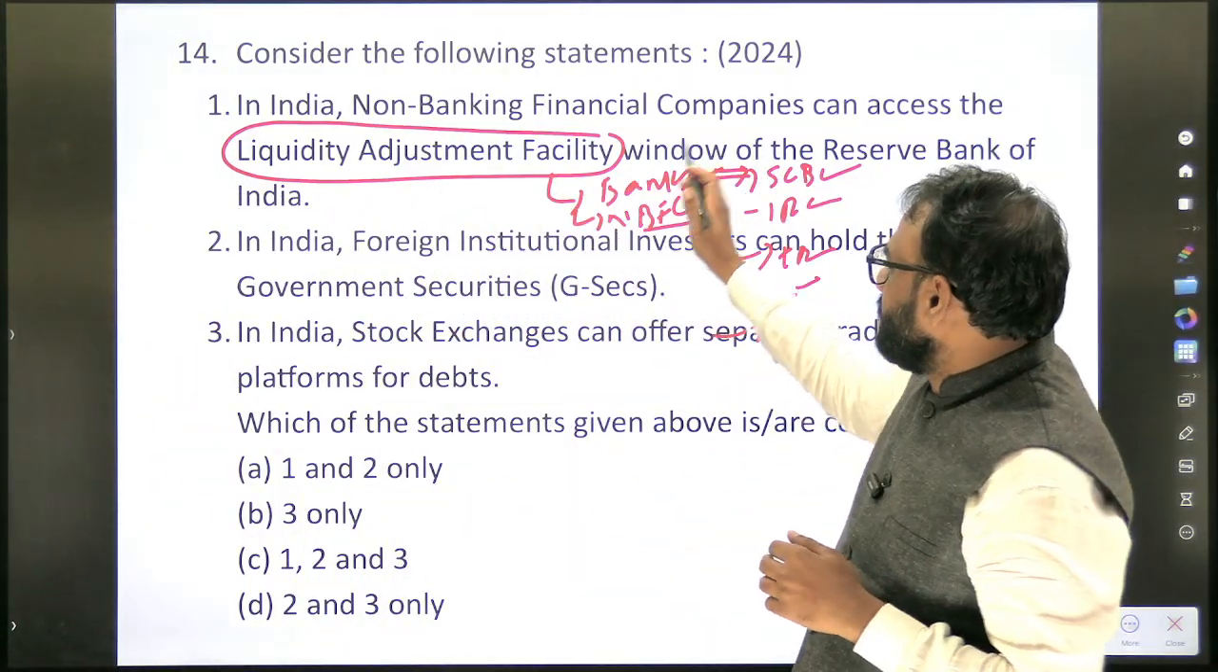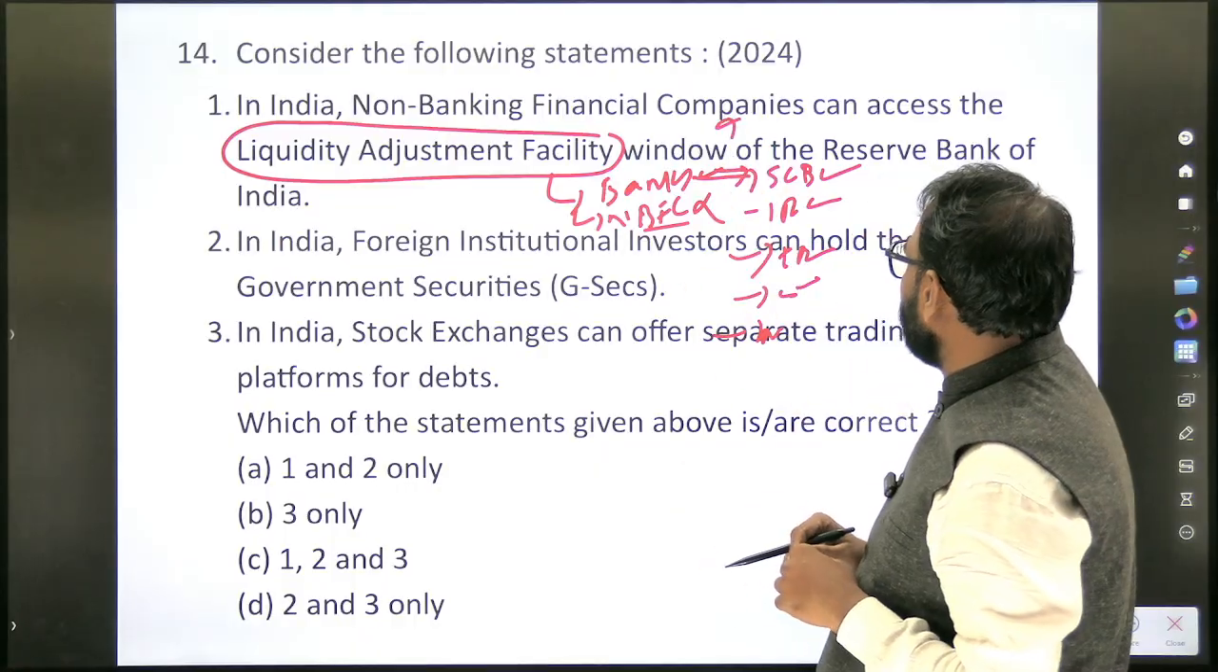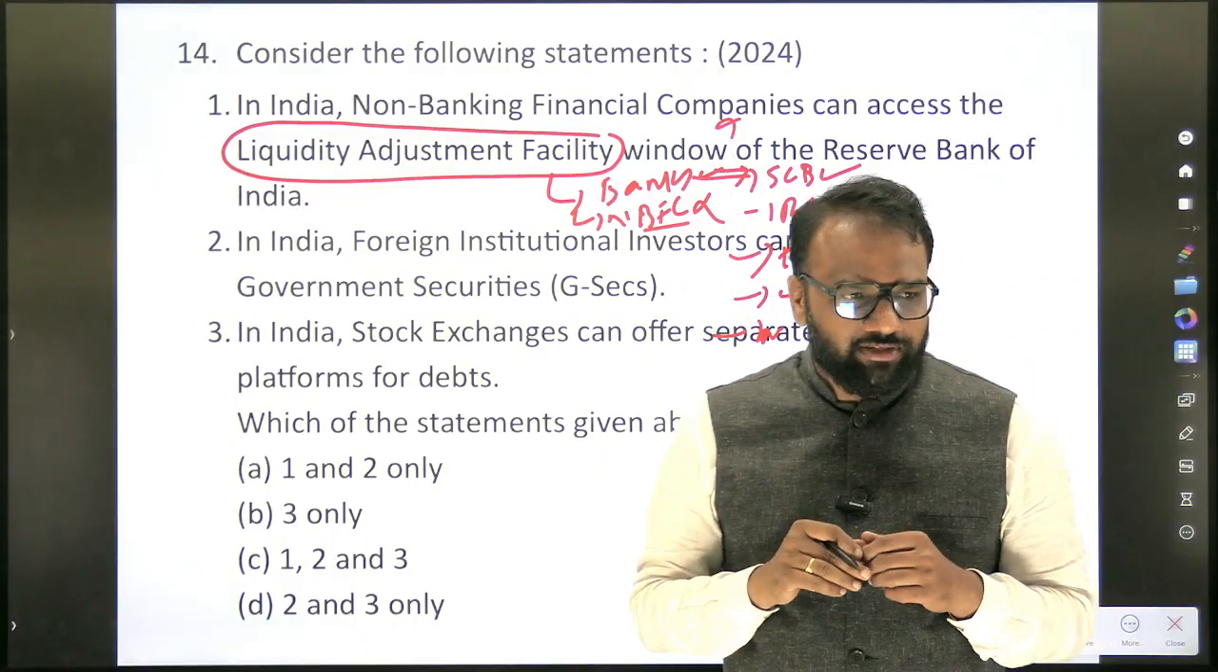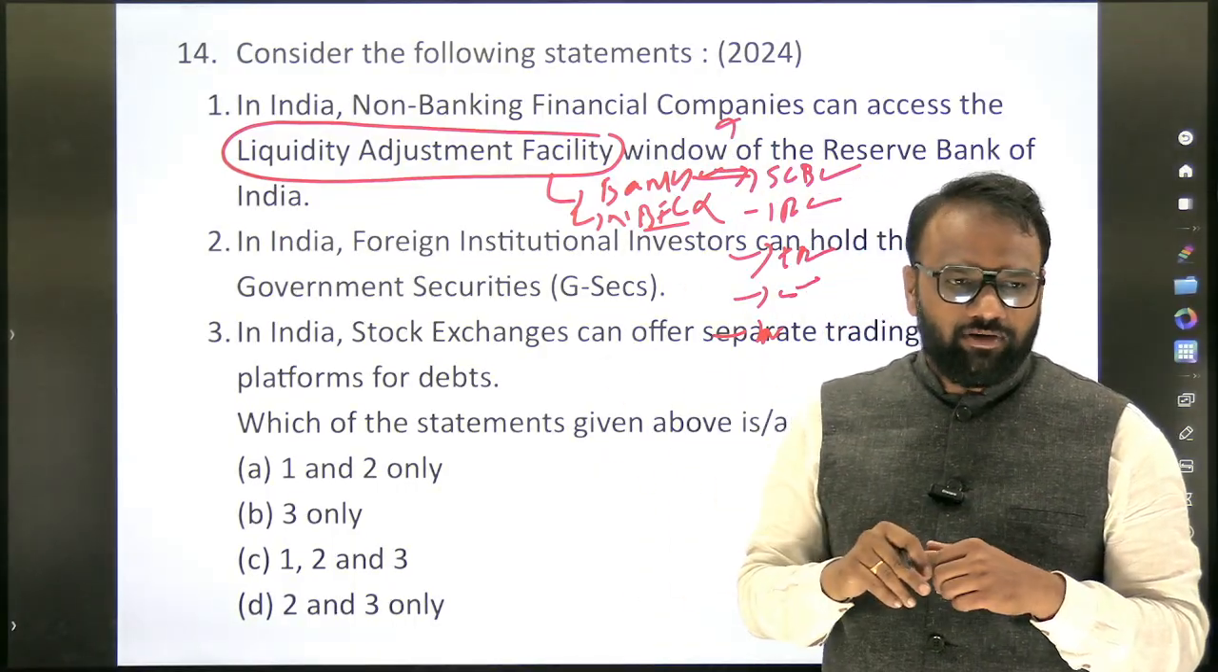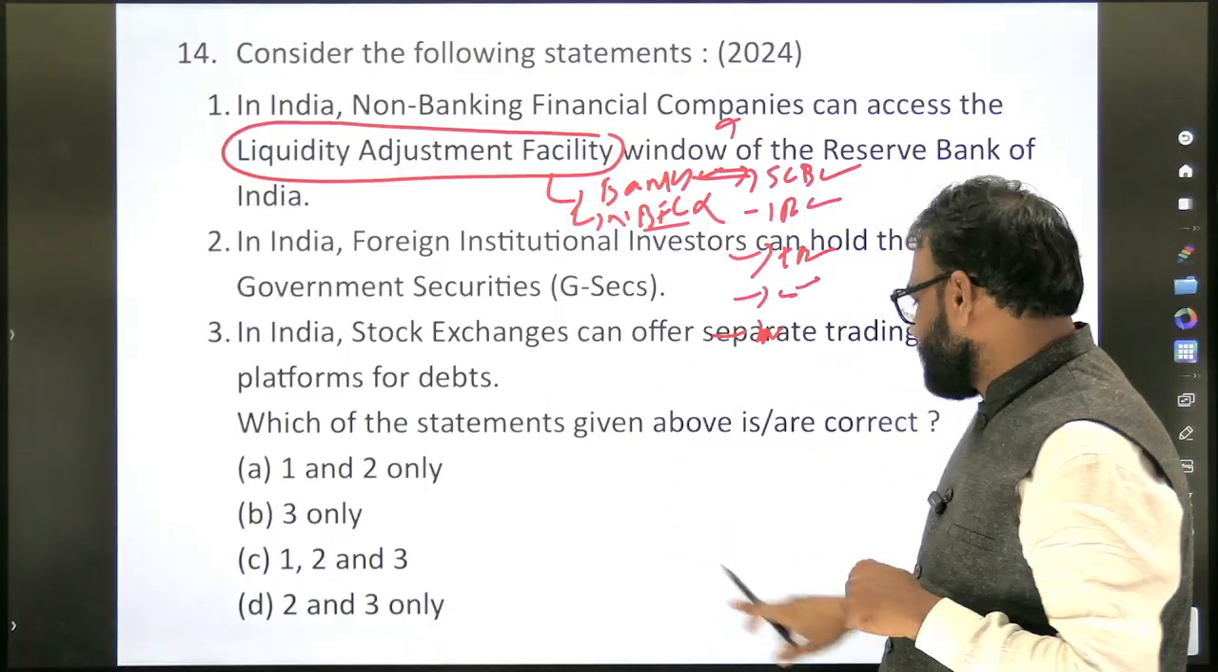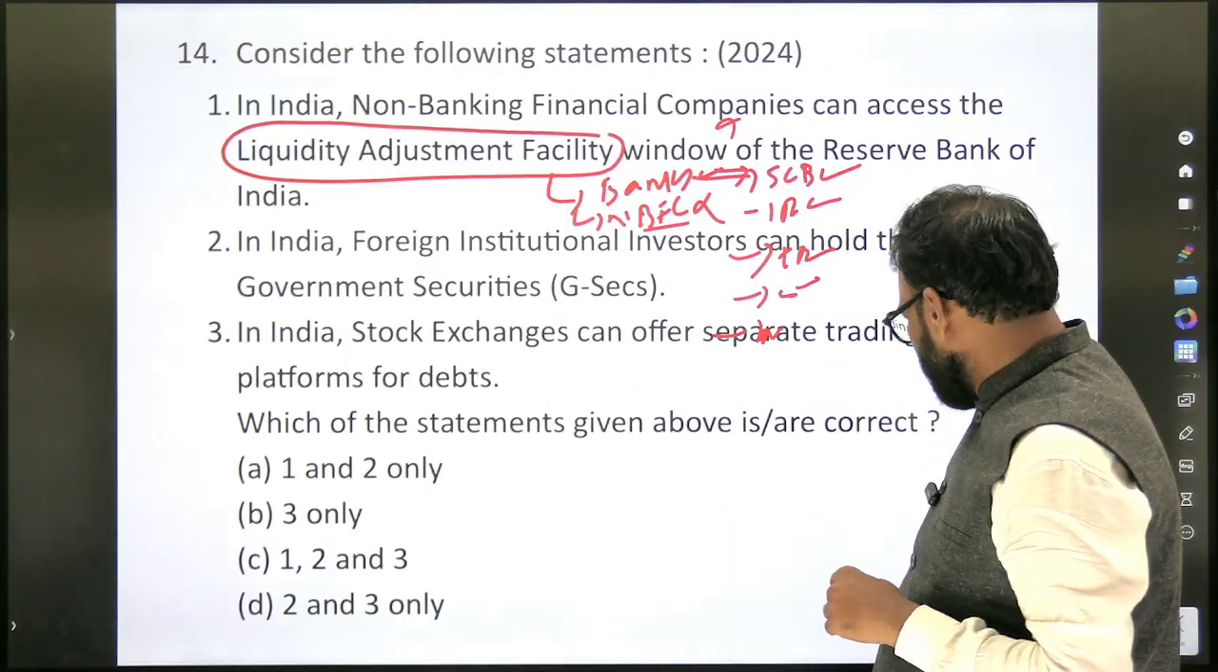So one is false, because in India non-banking financial companies cannot access the liquidity adjustment facilities. Then who can access? Banks can access. Okay, banks can access. Who else can access? We will search it. And also in the notes I have updated the same.